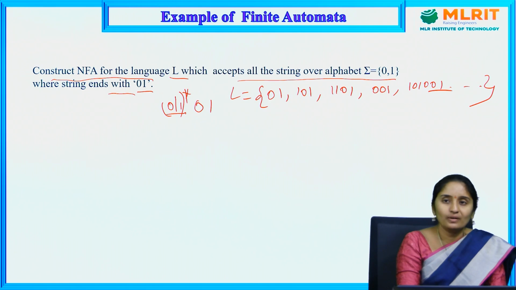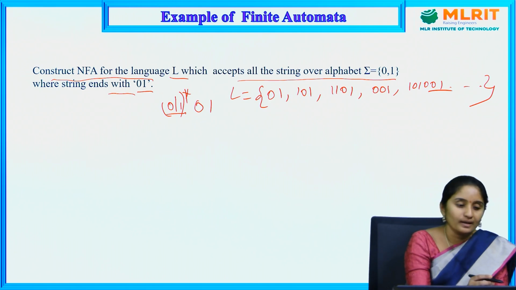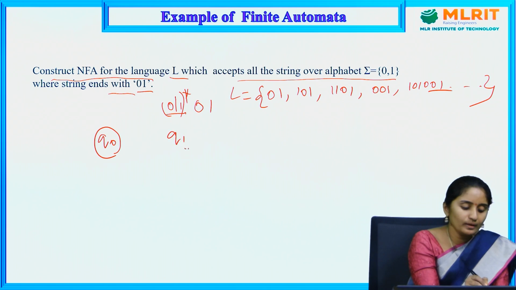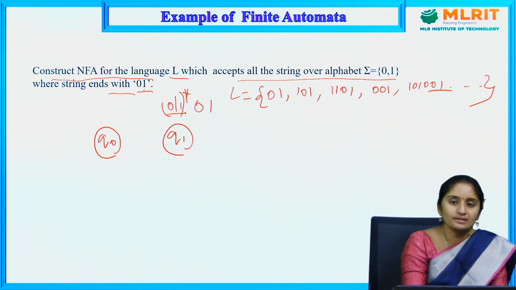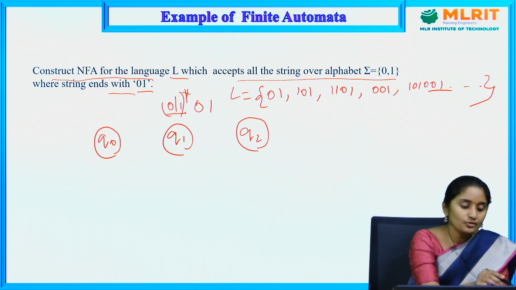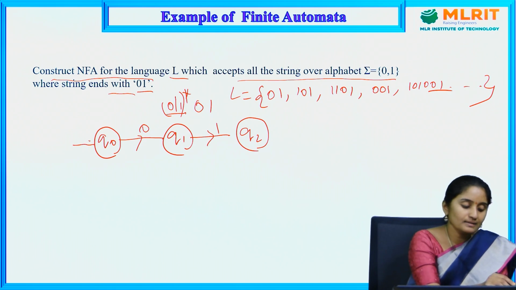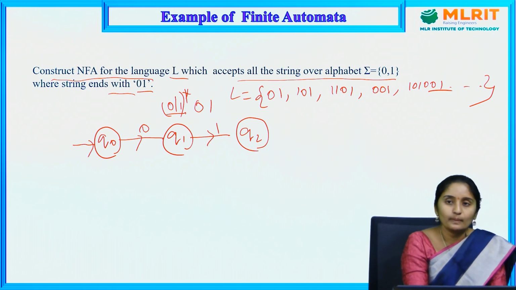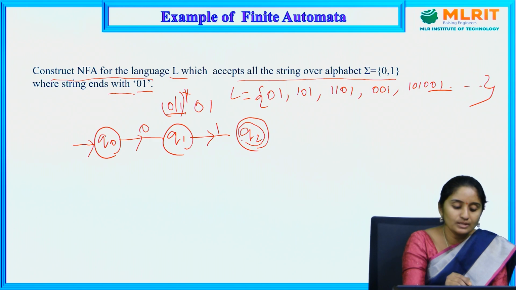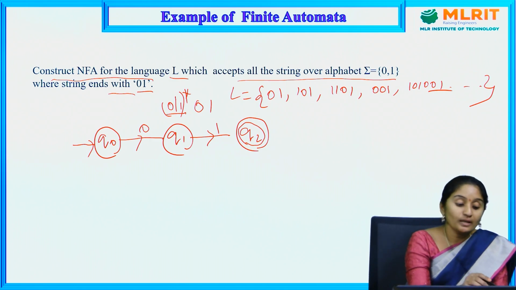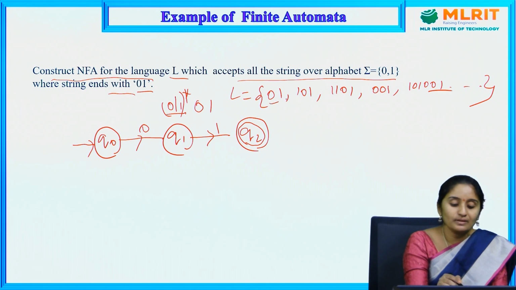So for this we will construct the NFA diagram. Here I am having 2 length strings, so I am taking just 3 states: Q0, Q1, Q2, with the ending 0 and 1. Q0 is my starting state, and Q2 is my final state. So what I am having, 01, the first string is accepted.